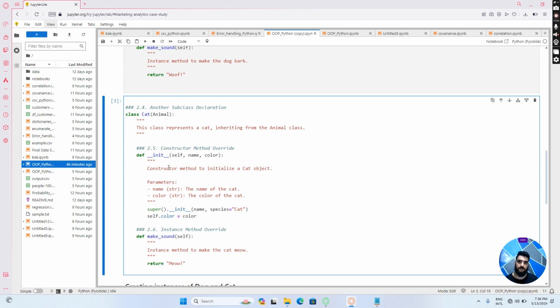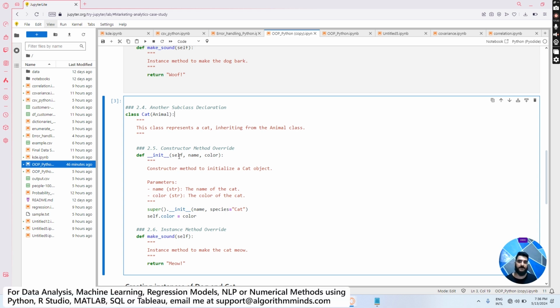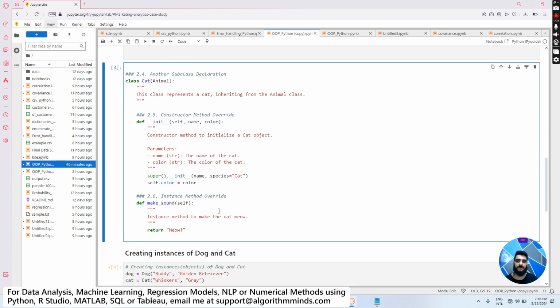Then I'm going to override the constructor method, and I'm going to inherit name and species from the parent class, but I'm also assigning species equal to cat. Finally, I'm also passing an additional attribute, self.color, which defines the color of the cat.